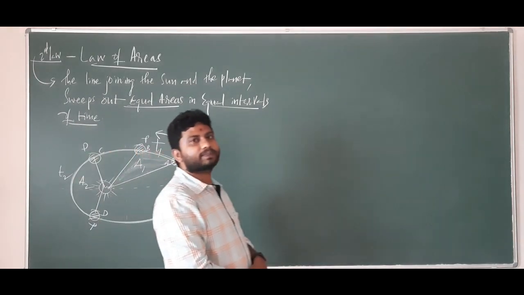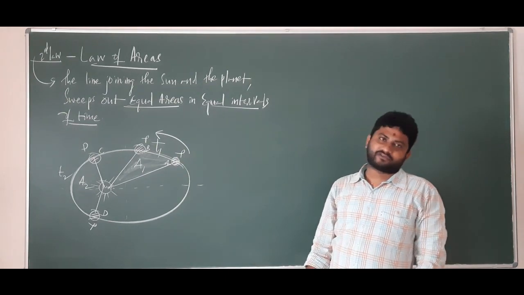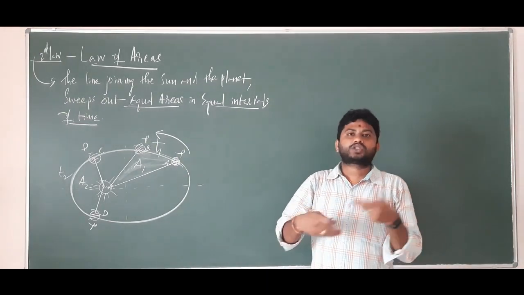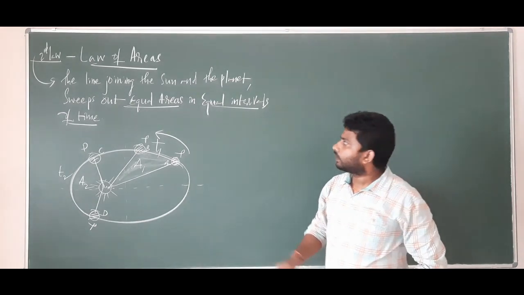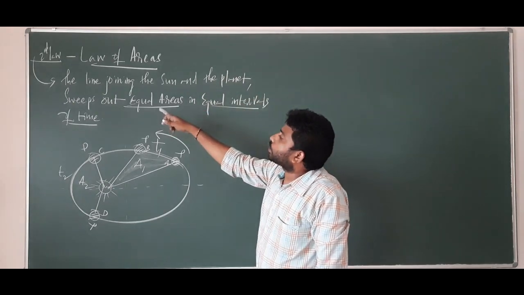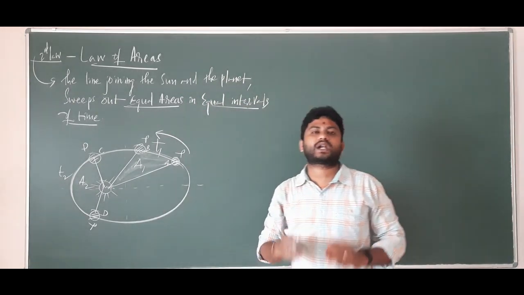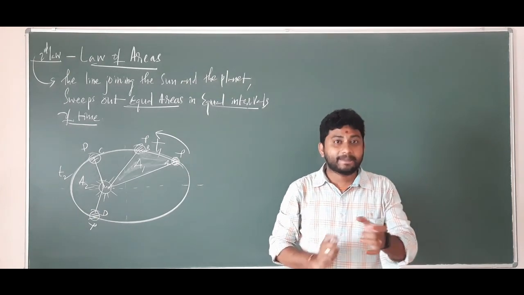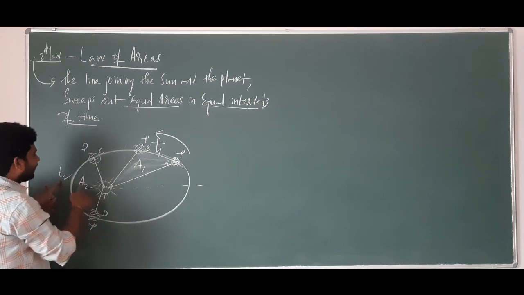Look at the most interesting part of the topic called Kepler's second law of planetary motion, which is also called the law of areas. What is it? The line joining the sun and the planet sweeps out equal areas in equal intervals of time. What does that mean? Imagine when these time intervals are equal, definitely the areas are also equal.